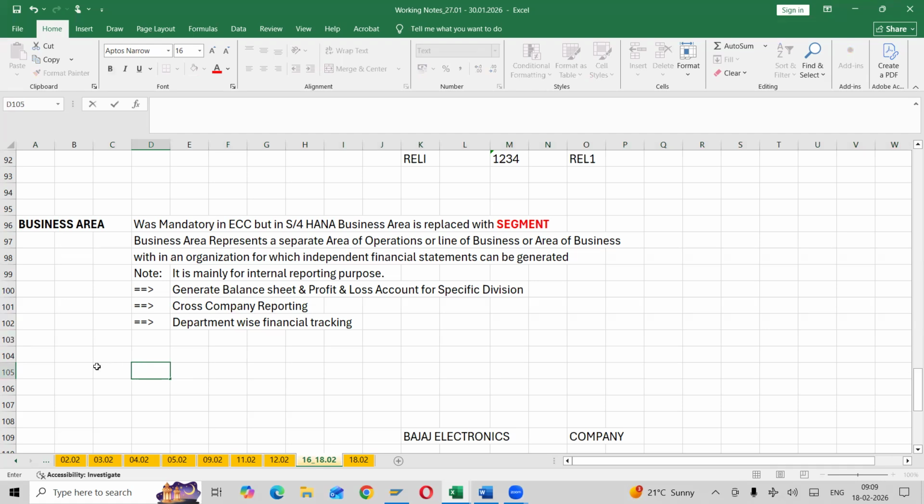Okay, and remember, make a note of it. Very important note regarding business area: business area usage has been reduced.